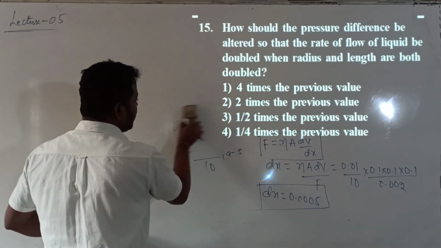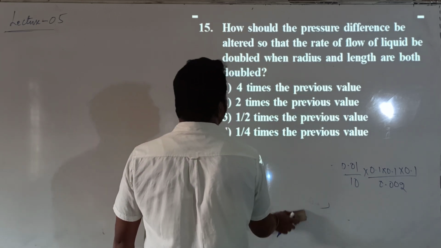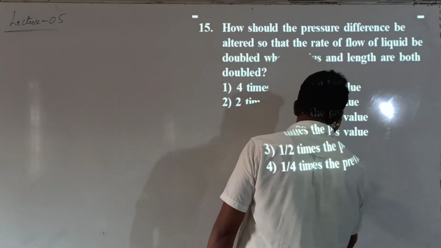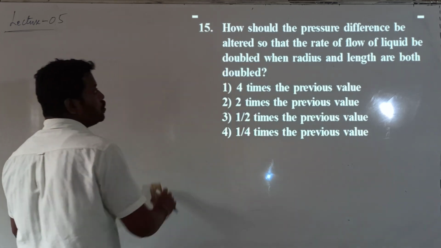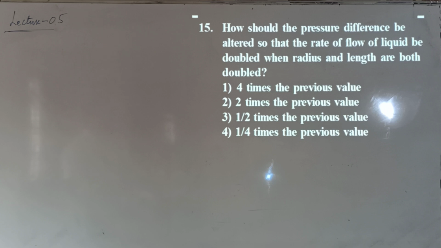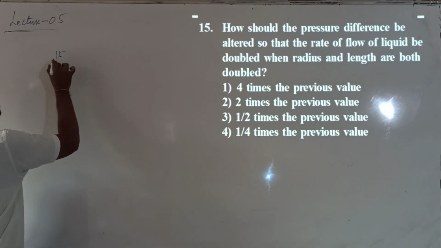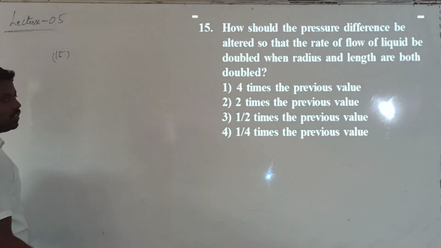The question is: how should the pressure difference be altered so that the rate of flow of liquid is double when the radius and length are both doubled? This is a question based on Poiseuille's equation.